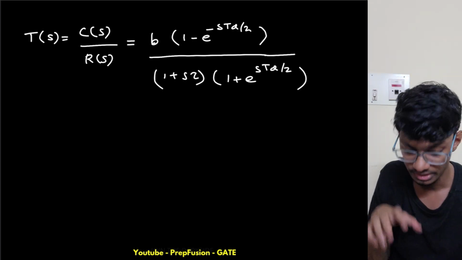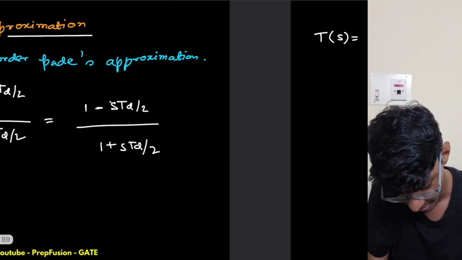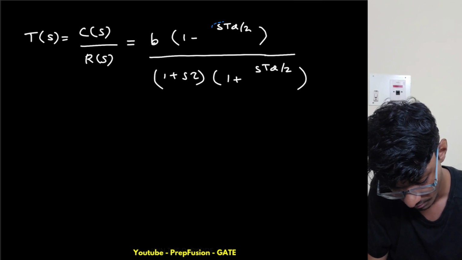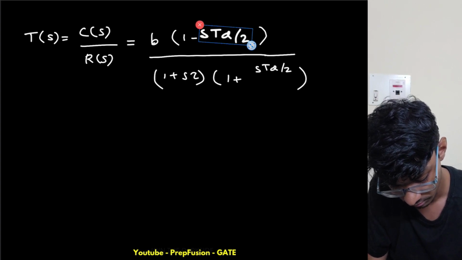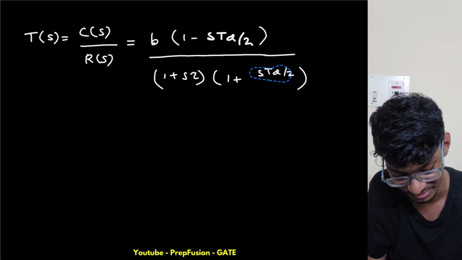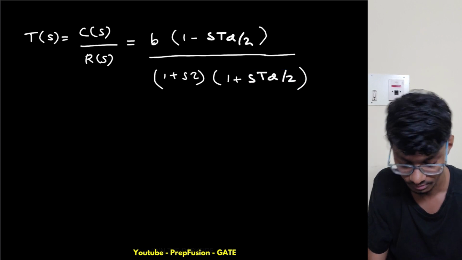Sorry, this is not exponential. We did the approximation to remove the exponential, but I was drawing the exponential again. So it is std by 2.